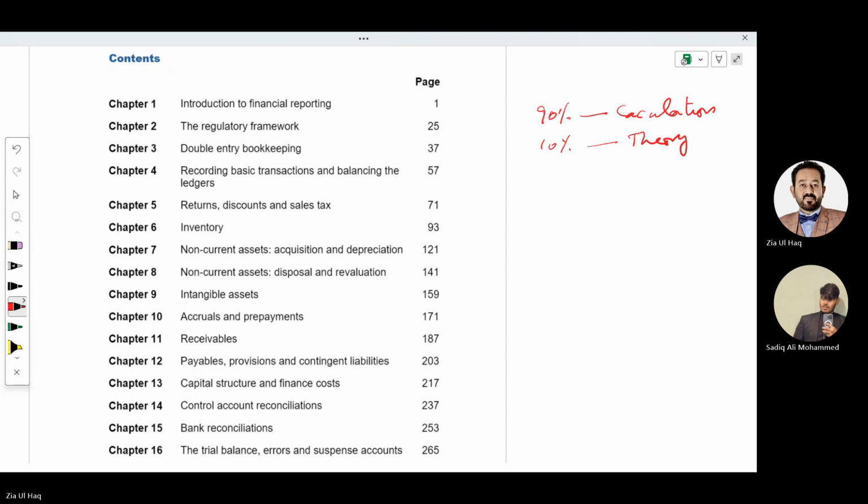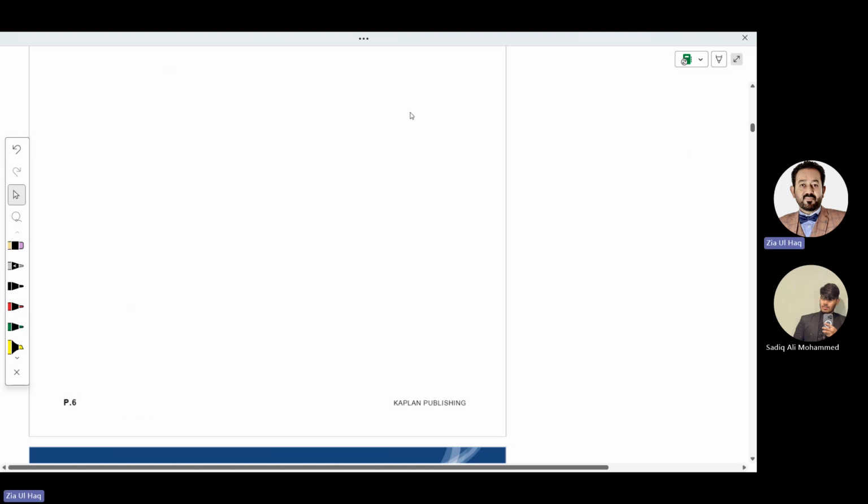In today's lecture, we will start from chapter 1. Probably we will cover chapter 2, and we will see if we can cover some part of chapter 3. Chapter 1 and chapter 2 we are going to cover today, and both of these chapters are mainly theory-based.